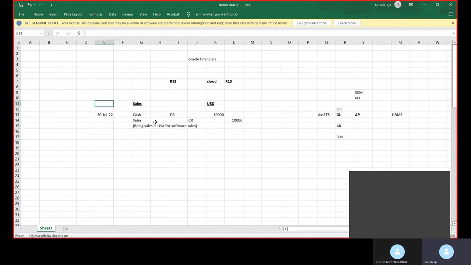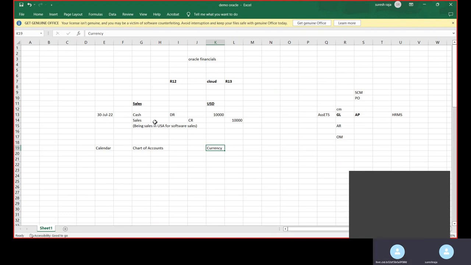Now I'll come to how ERP is capturing it, how Oracle Financials captures it. First it captures the calendar. Next, it is called the chart of accounts. All the details are captured here in the chart of accounts. Then currency. In India it will be INR, in the US it is USD.